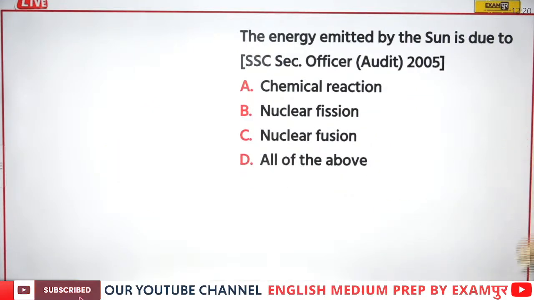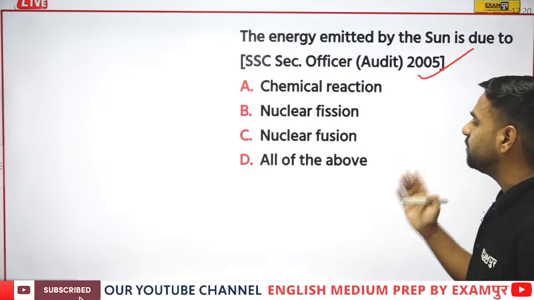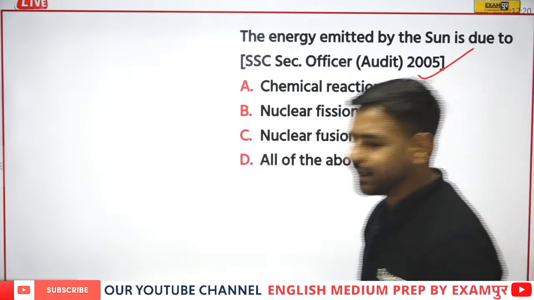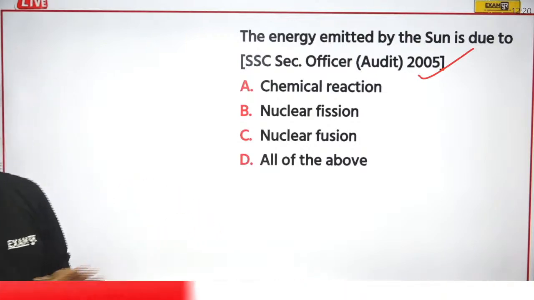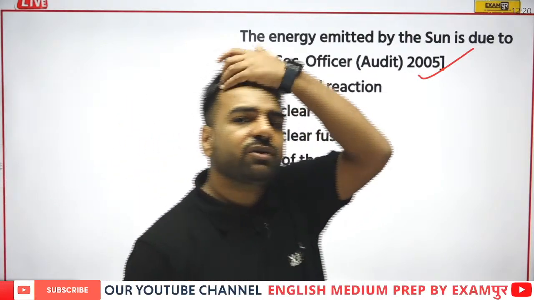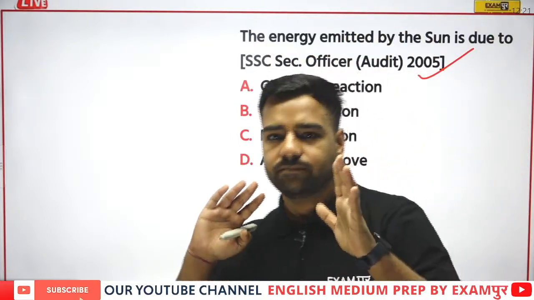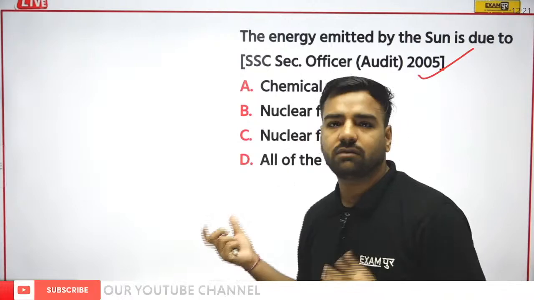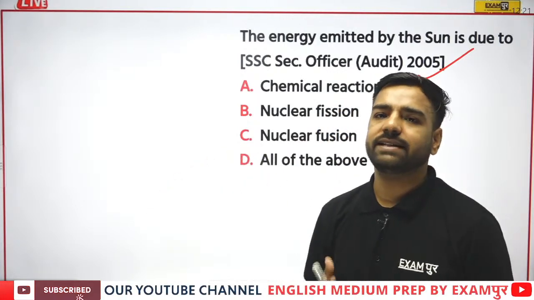Next, the energy emitted by the sun is due to what? This is again from SSC Section Officer 2005. Is it due to chemical reaction, nuclear fission, nuclear fusion, or all of the above? What is the correct answer over here? This answer is important because it is asked in the examination. Everyone who has joined the session, kindly like it and please start talking to me so that I can go in depth with the doubts you are having. I can explain everything, so I just need your comments as well.